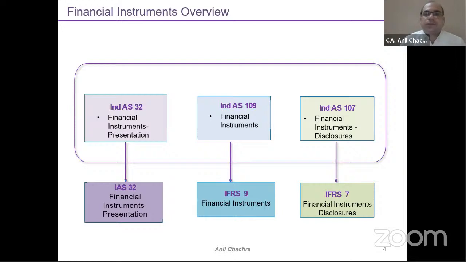When we talk about this Ind AS, we need to understand all the three standards on a simultaneous basis, on a mutual basis, because you can't understand one topic without the other. That's why the discussion is required by combining all the three standards. When we talk about IFRS, there are also three standards: IAS 32, which is a replica of Ind AS 32, IFRS 9, which in India is Ind AS 109, and the disclosure part, which is IFRS 7, in India Ind AS 107. So all standards are the same except one or two carve outs which have been adopted by the institute. We will discuss later on.